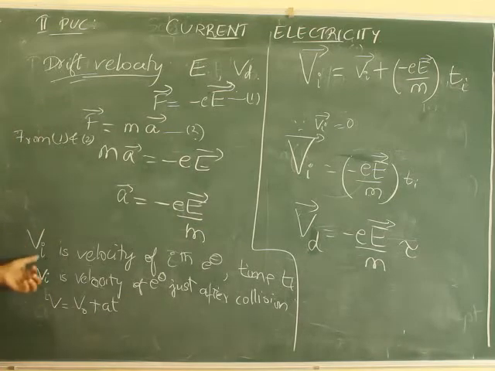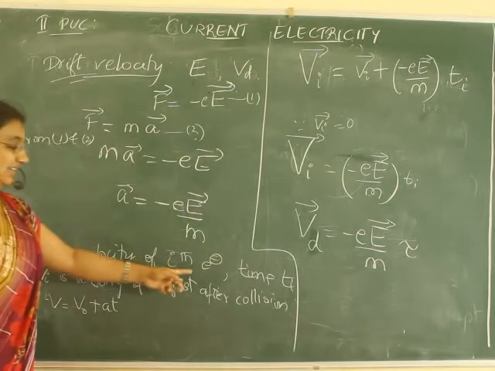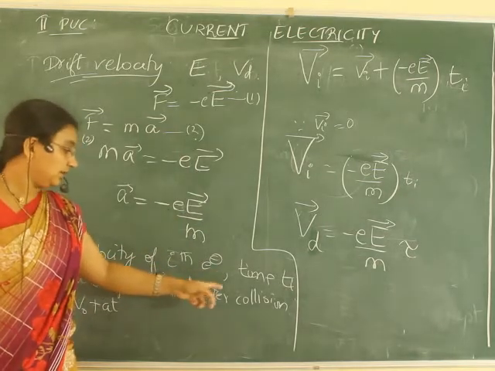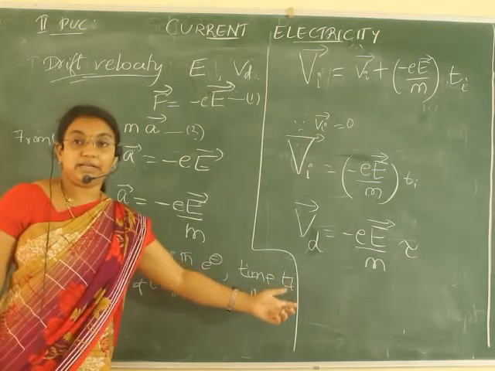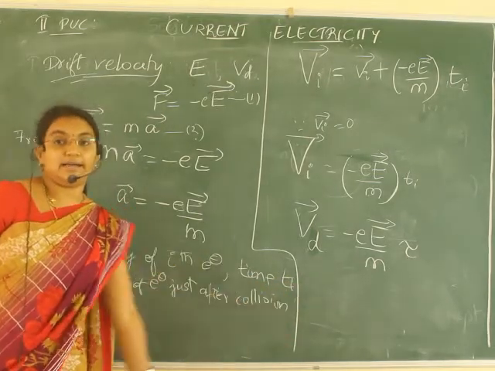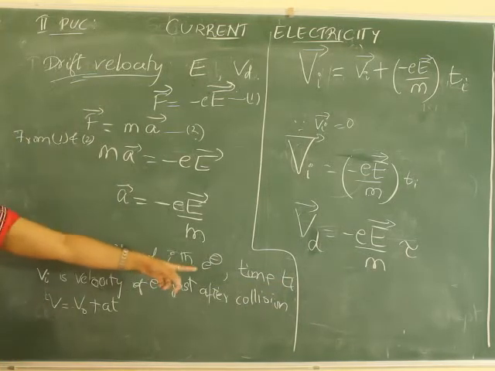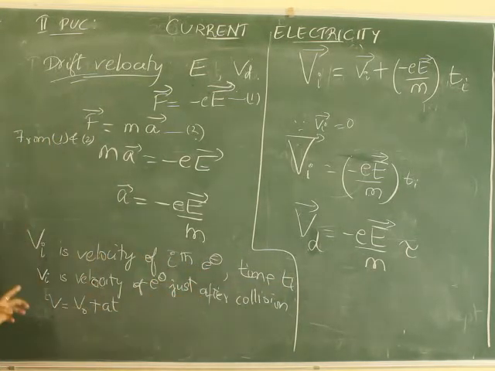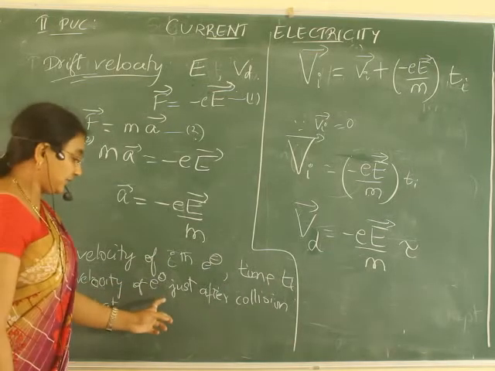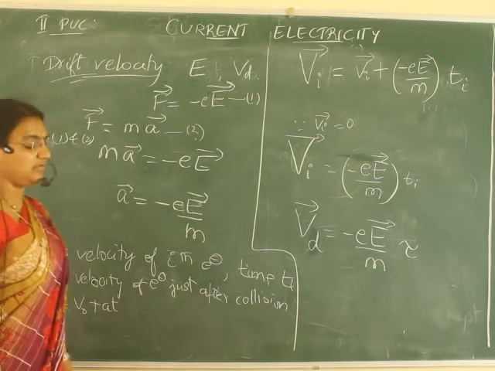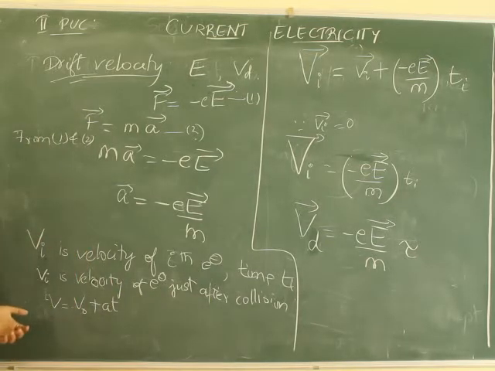Let Vi be the velocity of the ith electron and the time interval taken is Ti. Time taken for this velocity to be calculated is Ti. So, let Vi be the velocity of that electron just after the collision. Okay, we know that V is equal to V naught plus at.